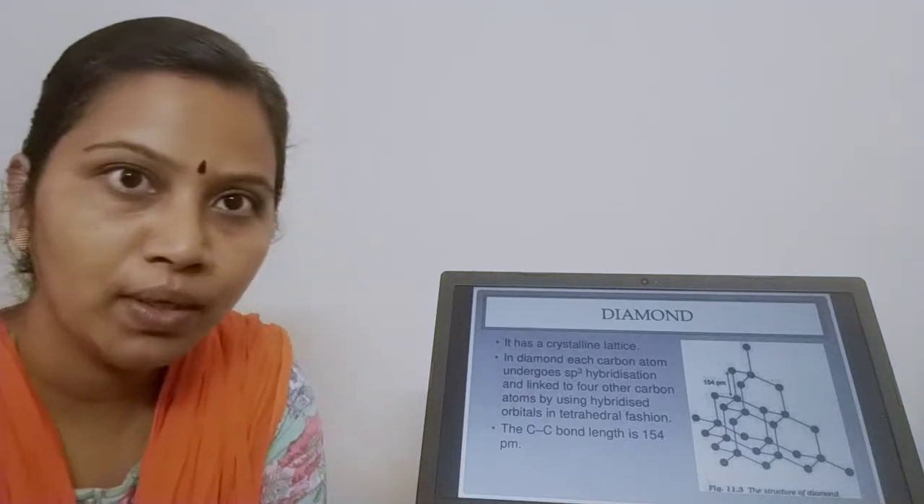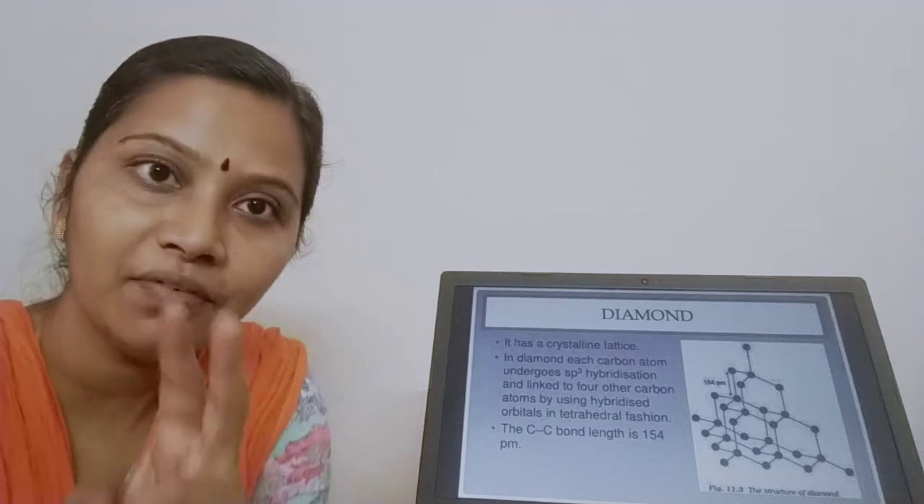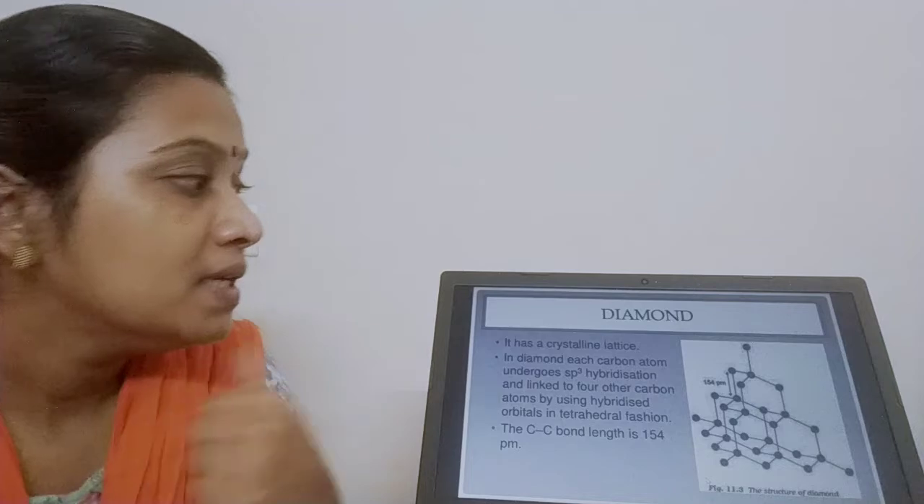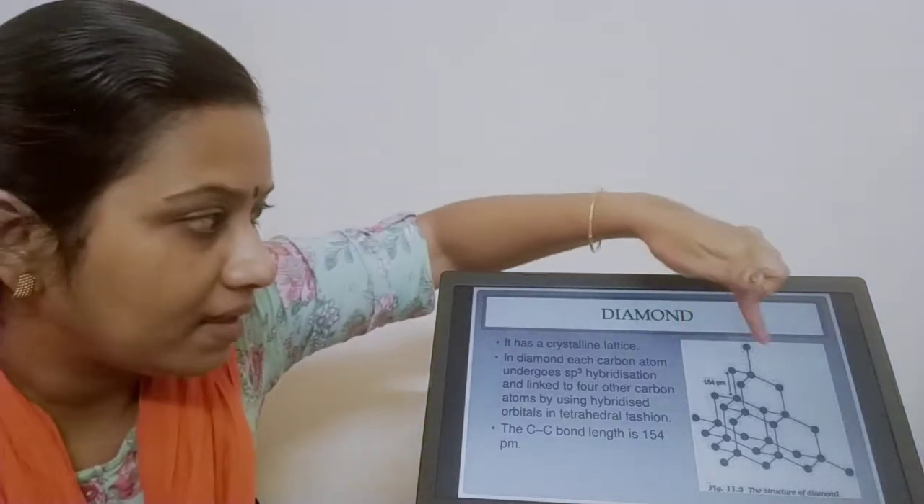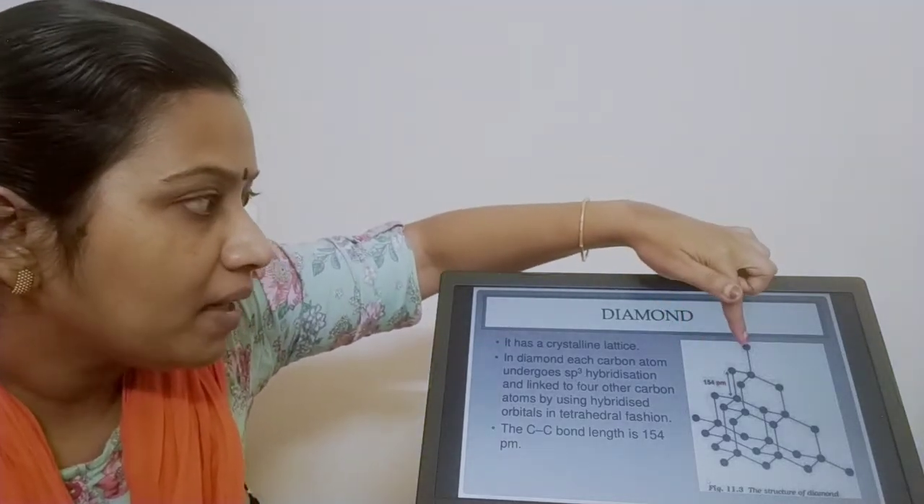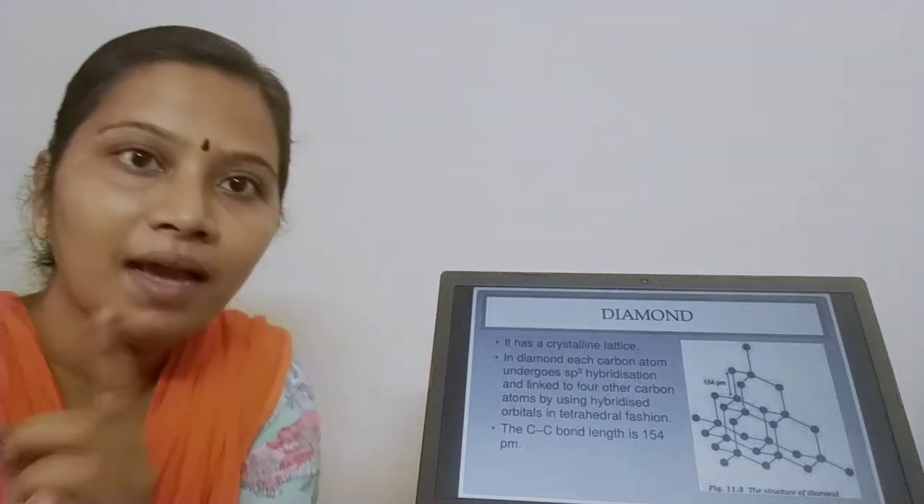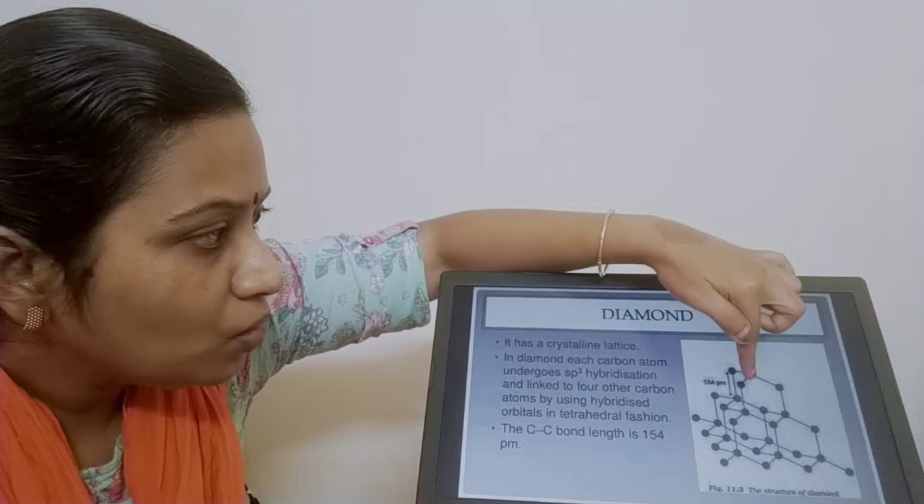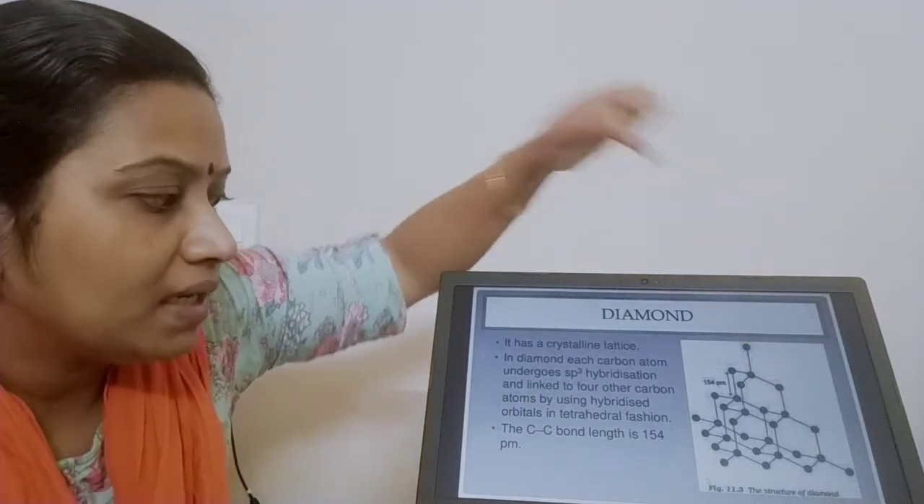I am going to cite two examples. One is diamond and the other is graphite. About these two we have already seen very well in class 11. Diamond is a crystal lattice, and each carbon atom undergoes sp3 hybridization. As a result, each carbon is linked to four other carbon atoms in a tetrahedral fashion.